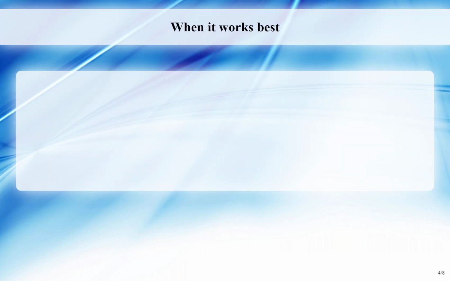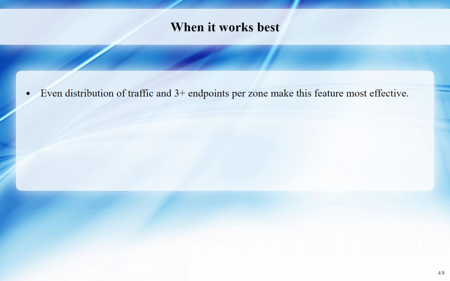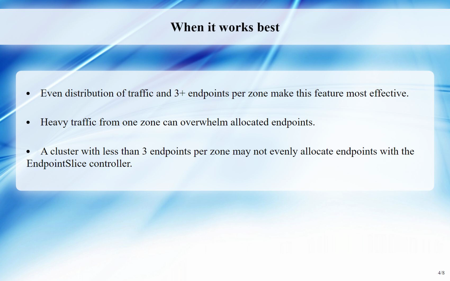When it works best. This feature is most effective when incoming traffic is evenly distributed and when the service has 3 or more endpoints per zone. If a large proportion of traffic originates from a single zone, it could overload the allocated endpoints. In a cluster with less than 3 endpoints per zone, there is a high probability that the endpoint slice controller will not be able to evenly allocate endpoints.